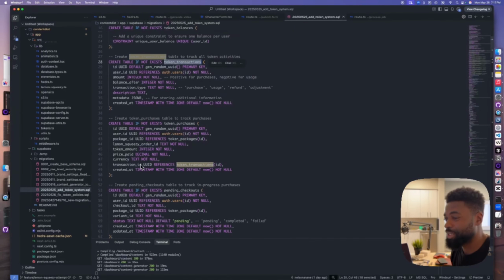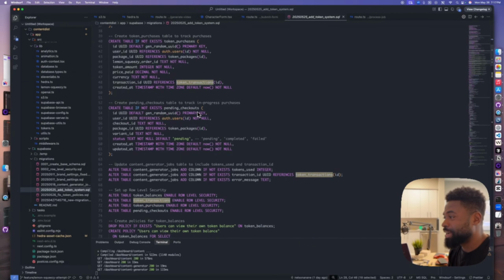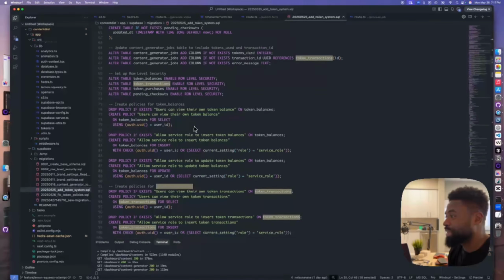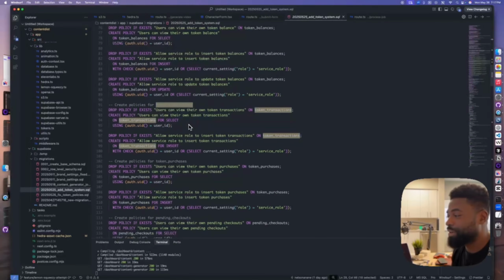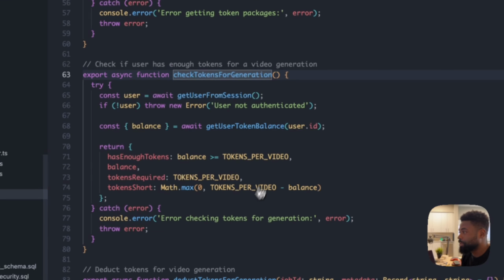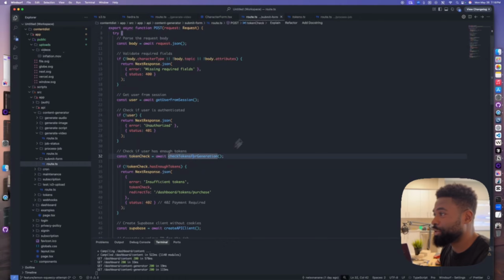So basically when you purchase tokens and we successfully store the data in Lemon Squeezy, the response we get back is what we store here. This is for pending checkouts to track in progress purchases. And the next steps are just row level security, just to make sure the appropriate users have the ability to create and update token balances, in all of the different tables that we created. So let's go back to the check tokens for generation.